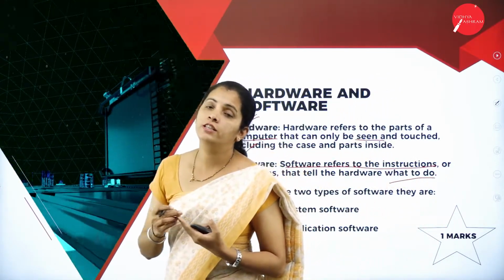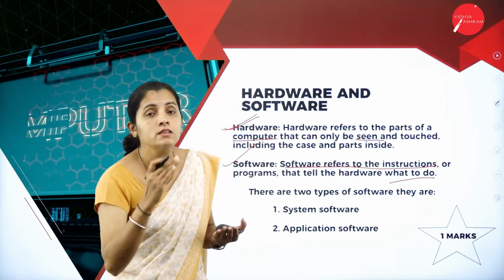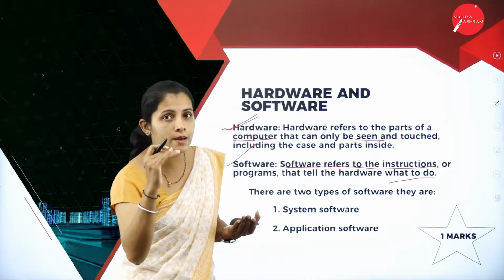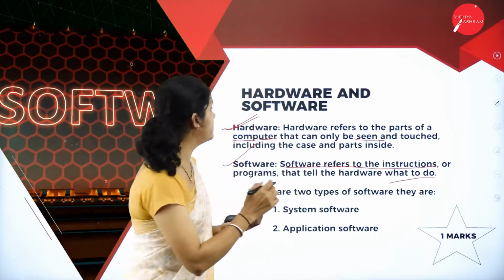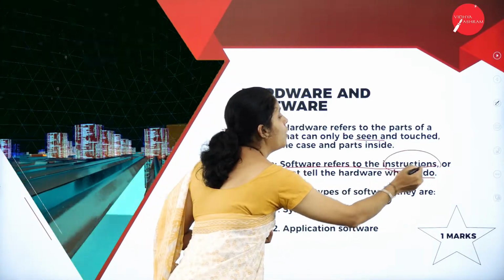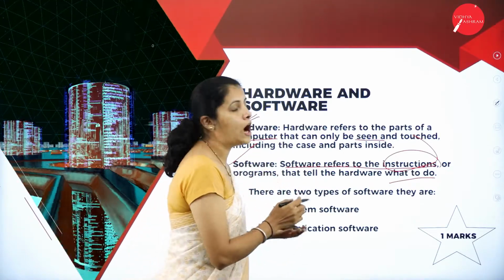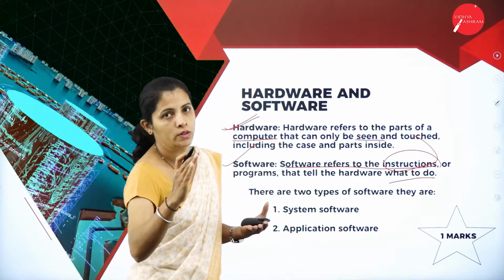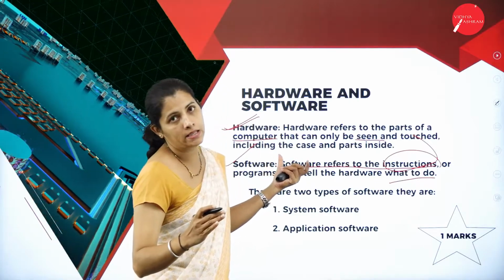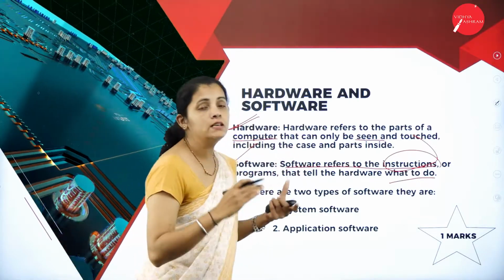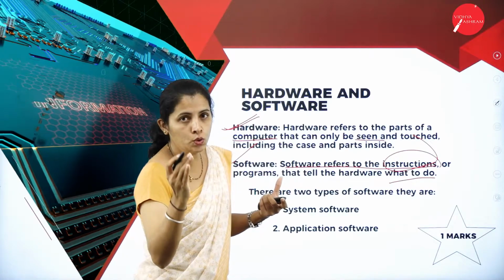That is check the fuel. So these are the sequence of steps. This step itself is called instruction, or it is called program, and it tells the hardware what to do. That means if I consider my example, then it tells the car what to do.